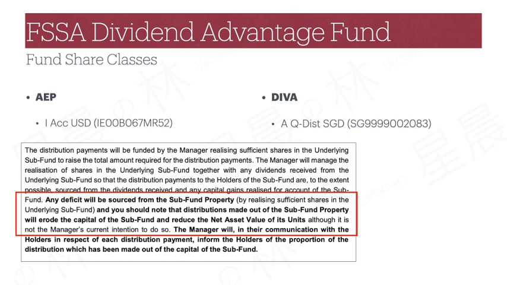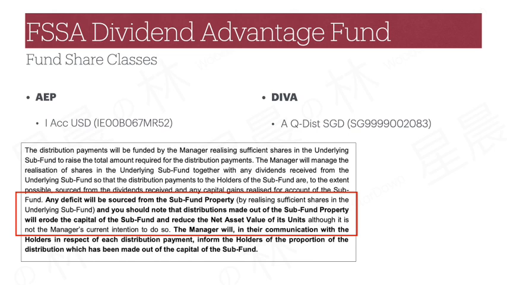The additional distribution coming from DIVA compared to AEP has to therefore come from capital, which means the NAV needs to be reduced by about 2% to cover this additional distribution payout. So assuming simplified calculation and all things being equal, if AEP generates 6% in a year, DIVA's NAV will grow by about 2% and it will pay out 4% that year.